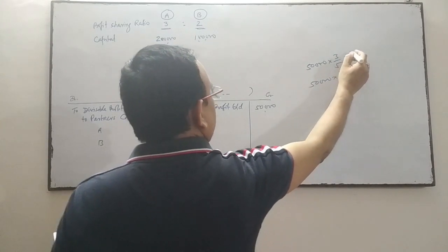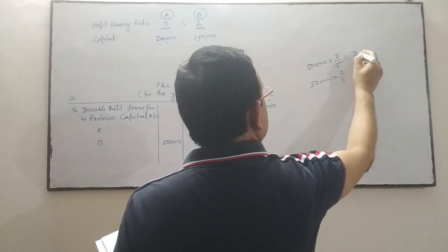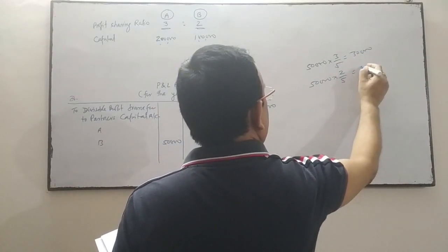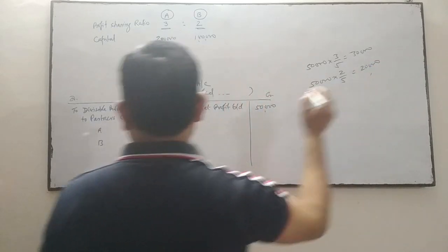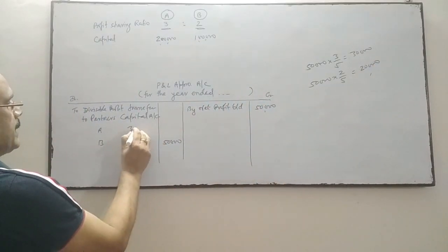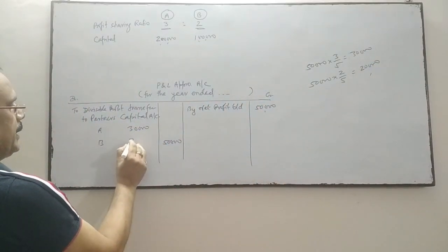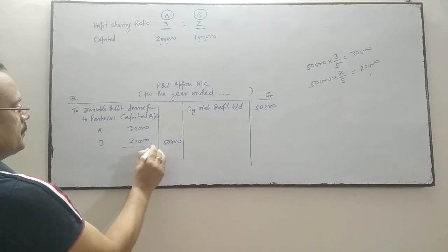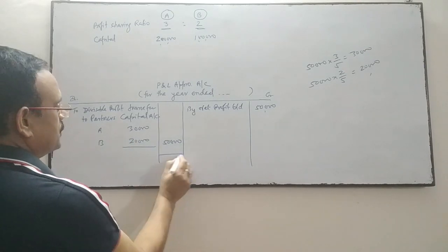So 3/5 means 30,000 and 2/5 means 20,000. So in A's capital account we will transfer 30,000 and in B's capital account we will transfer 20,000. So both sides are 50,000.